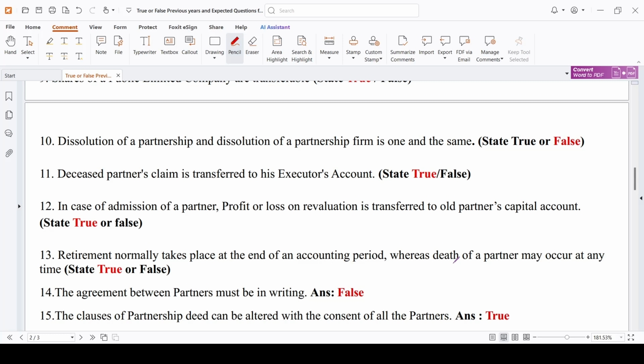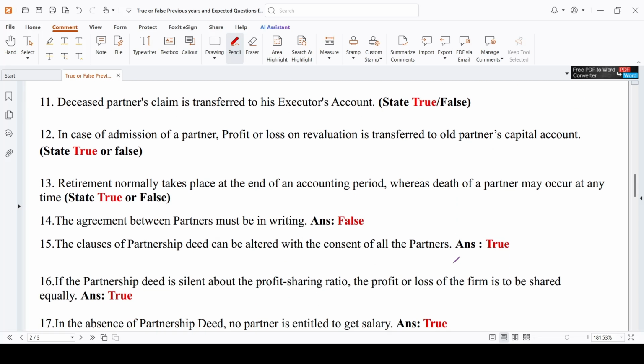In case of admission of a partner, profit or loss on revaluation is transferred to old partners' capital account. True. In admission, everything will be given to old partners. In retirement, everything will be given to all the partners. Retirement normally takes place at the end of an accounting period, whereas death of a partner may occur at any time.